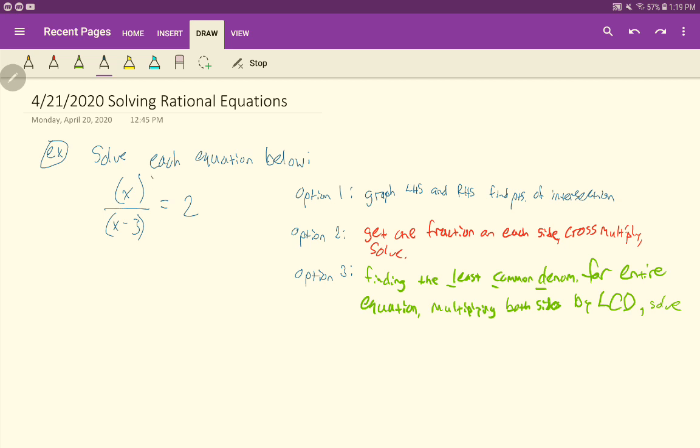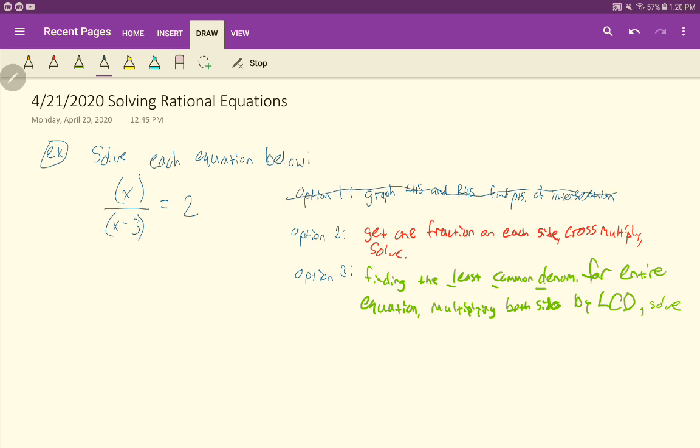To type this in your calculator, you're going to go in parentheses x, divided by, in parentheses x minus 3. I would always encourage you to put parentheses around your numerator and parentheses around your denominator so you don't make any errors, and so your calculator reads what you want it to read. A lot of the time, if people make mistakes with their graphs, it's because they didn't put parentheses around the numerator and around the denominator. Of course, your other thing would be y2 equals 2, and you just graph it and find the points of intersection. We're not going to do that though.